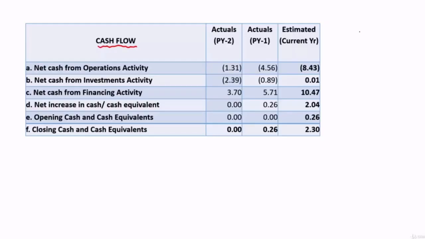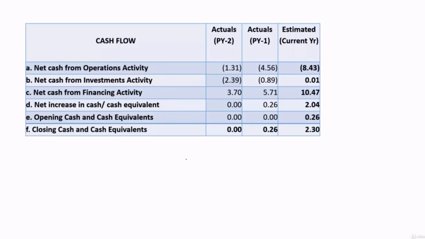So we know the cash flow statement is a statement which is going to list out the cash flows as per activities, and activities are divided into three. They are cash flows from operational activity, cash flows from investment activity, cash flows from financing activity. Okay, so all the three put together will give the net increase in cash and cash equivalents during the year, and with that if you add opening cash and cash equivalents, you will land on closing cash and cash equivalents. Okay, so this is the abridged form of a cash flow statement.